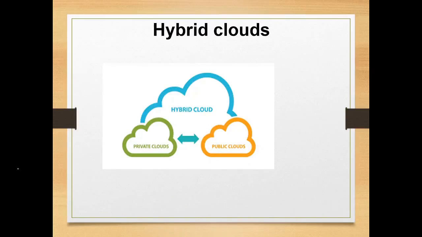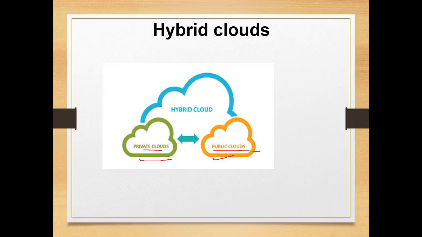So what are hybrid clouds? Hybrid clouds are the combination of private cloud and public cloud. So both facilities are provided here, public cloud as well as private cloud. The sensitive data can be maintained on these private clouds, whereas non-sensitive data can be maintained on these public clouds. So the data which is very important and secured can be moved to the private cloud.